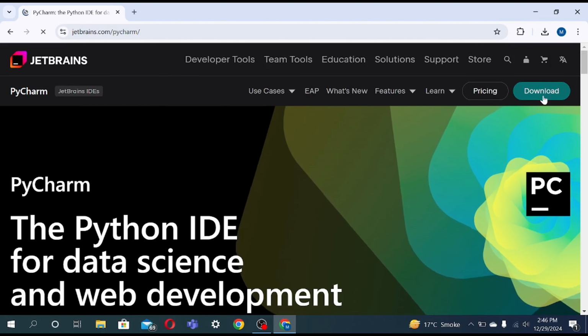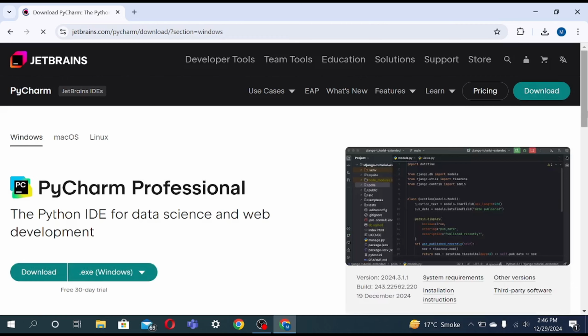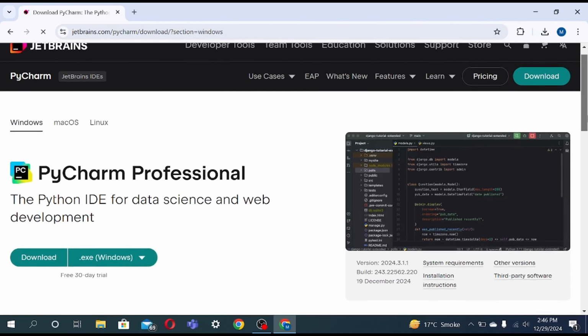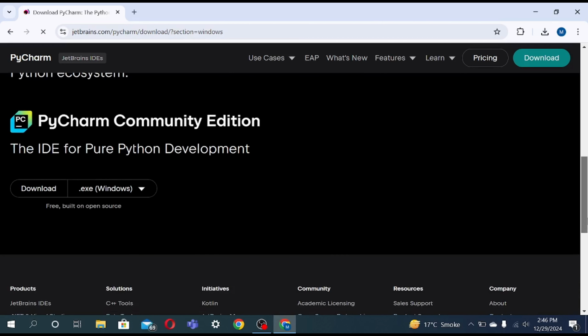So let's start. We will need to search PyCharm, and then click on the link that shows jetbrains.com. Then click the download button and then scroll down, because we don't want the paid version, that's professional. We want the community edition. It is basically the same, but if you are an advanced coder, you just need the professional one. So we will download it, and I've already downloaded.